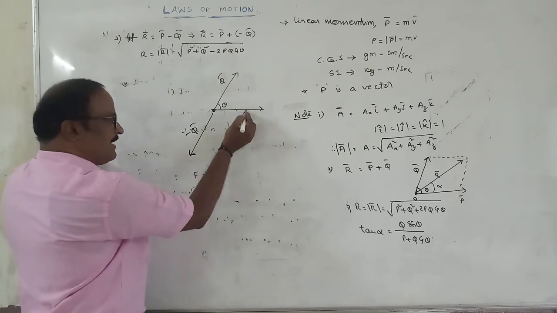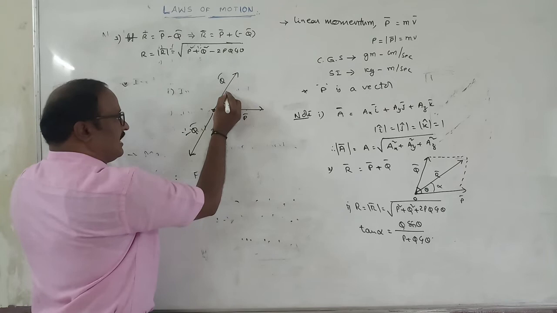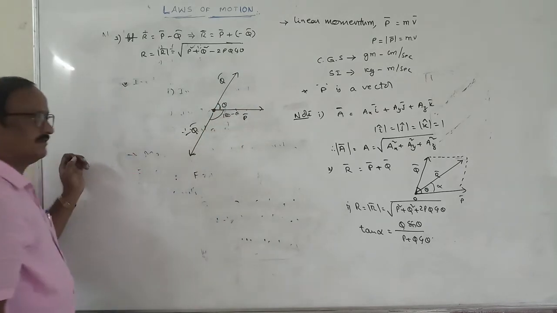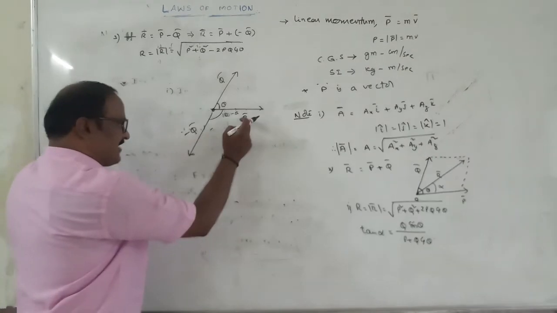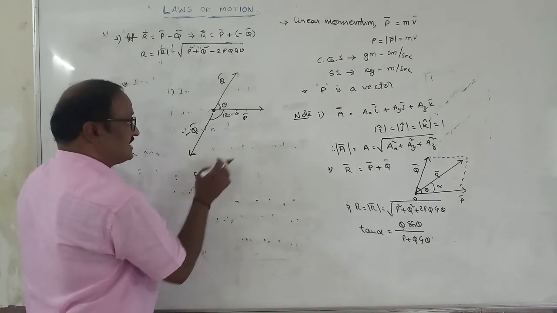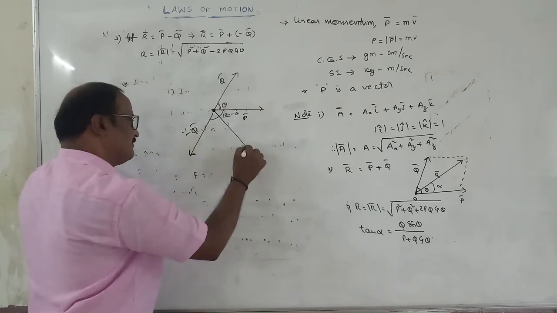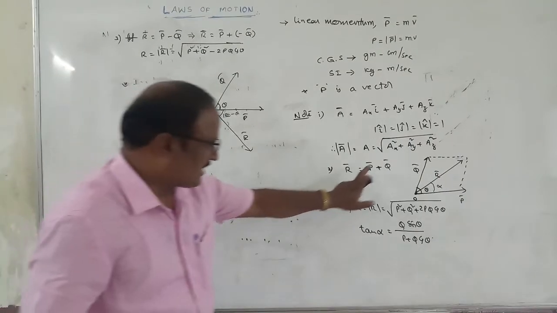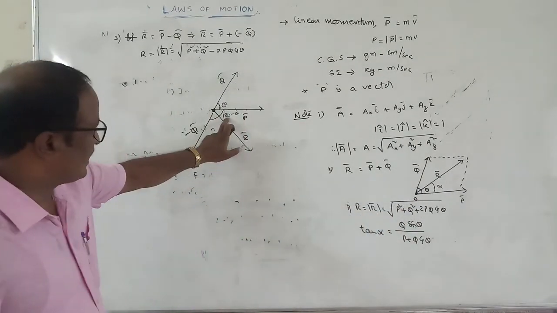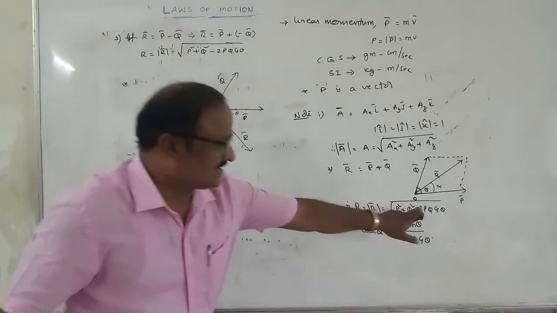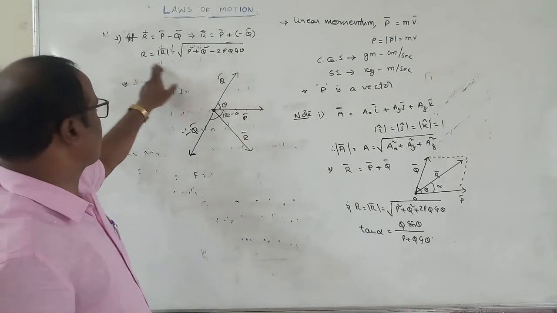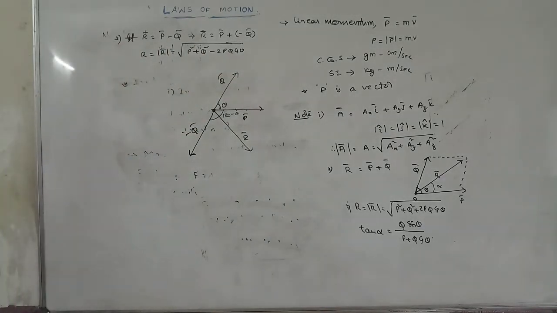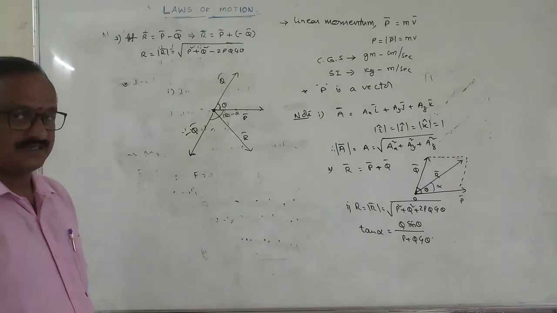So what is the angle between P bar and minus Q bar? This is theta, and this total angle is 180, so it should be equal to 180 minus theta. The resultant of P bar minus Q bar will be represented like this. This is equal to R. So in this formula, instead of theta, we can replace 180 minus theta. Cos 180 minus theta is equal to minus cos theta. Therefore R is equal to root of P square plus Q square minus 2PQ cos theta. This is the magnitude of the resultant of two vectors.